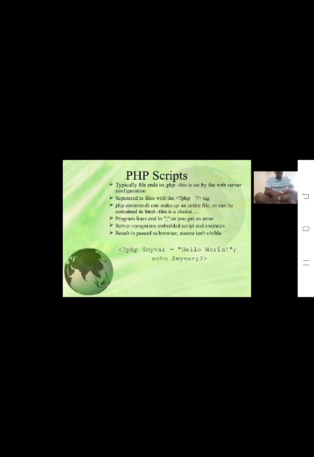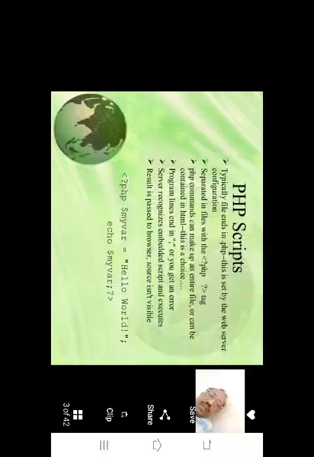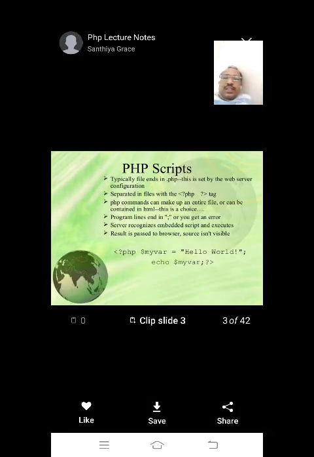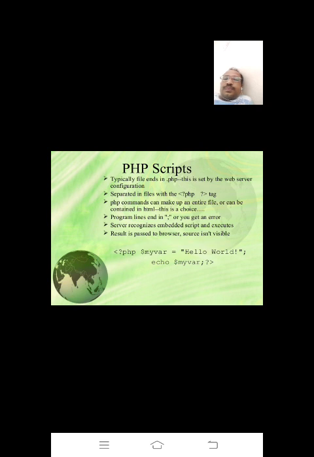Now we'll see some basics of the PHP scripting language. A PHP file ends in .php. Similar to the C language, where you can give any primary name but the extension must be .c, PHP files are stored with .php only.